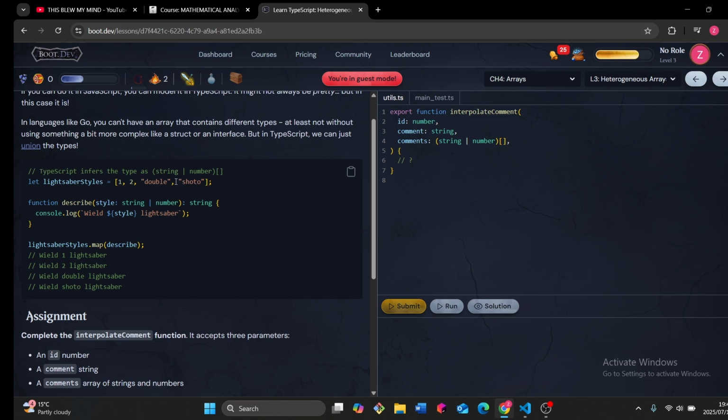TypeScript infers. If you do it like this in TypeScript, the array will infer the type not only as a number or string, but as a union of string and number, so this is an array of strings and numbers. Okay, function describeStyle takes a string or number, returning a string. It will just take in either a string or a number, not an array. Okay, console log, then lightsaberStyles.map describe.